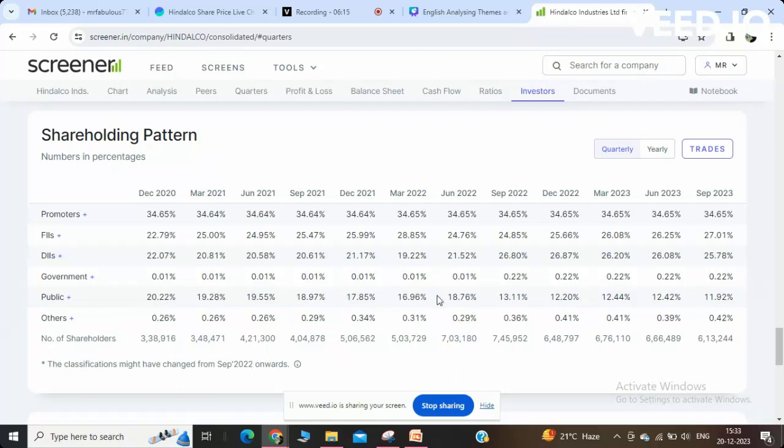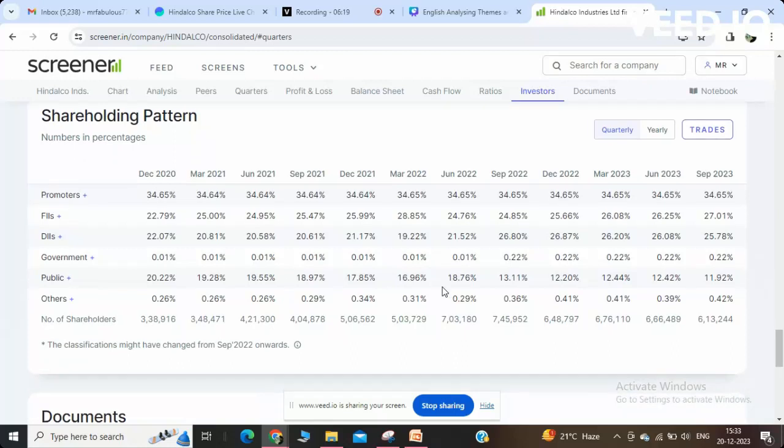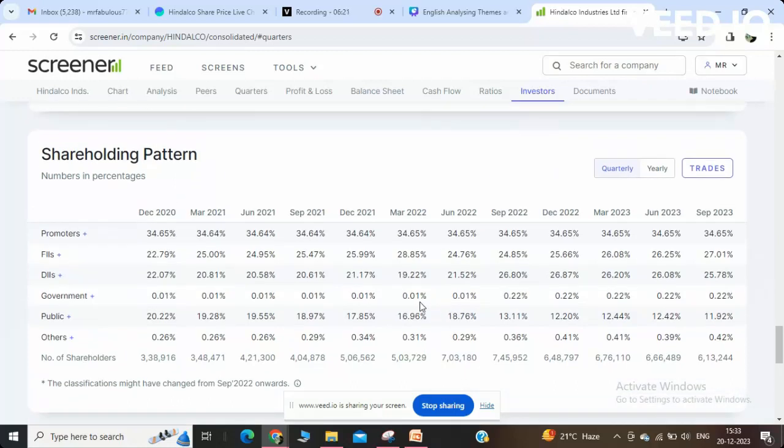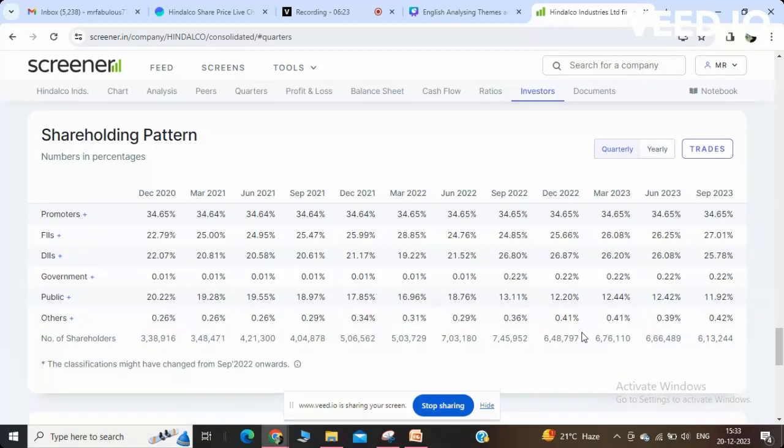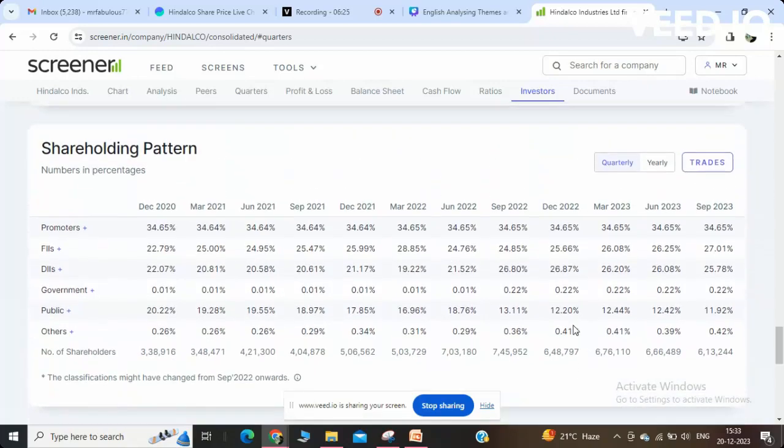So from a future perspective, we can see the stock is good and performing well, but in the short term it has given less profit. So retail investors kept on moving.